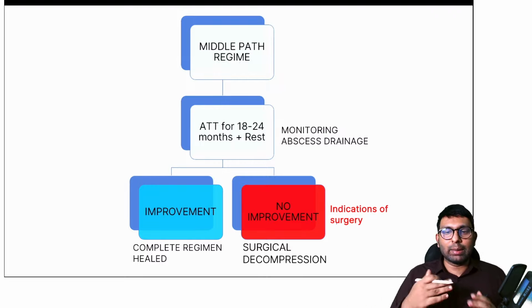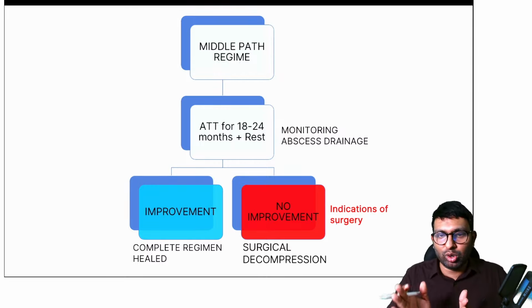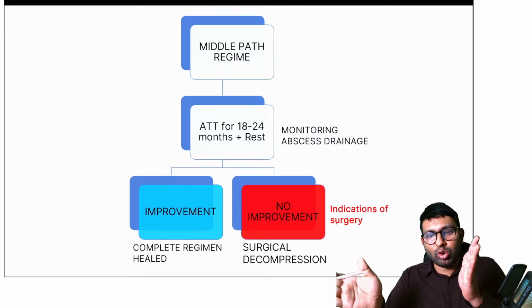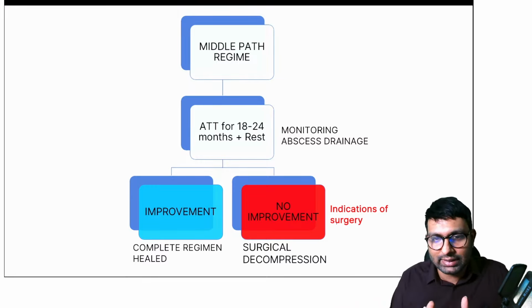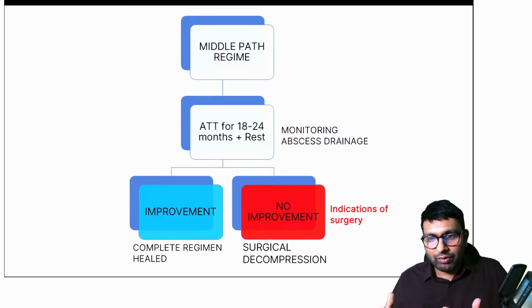So S. M. Tuli came up with this middle path regime where we don't go for extensive surgery, and we don't go for extensive conservative treatment. What we do is we start every patient on ATT and rest for 18 to 24 months, and we observe the patient.